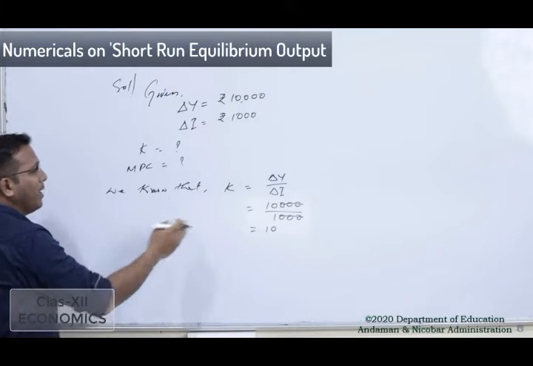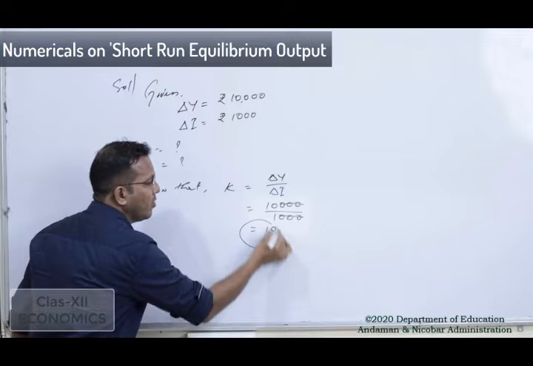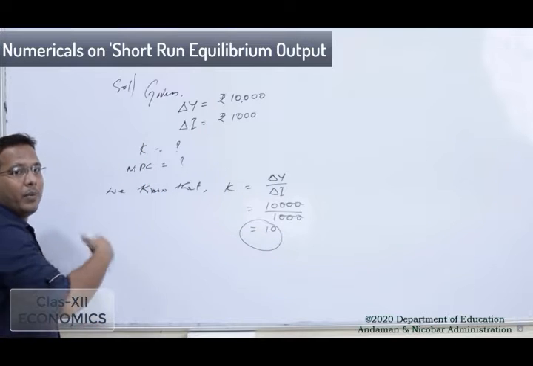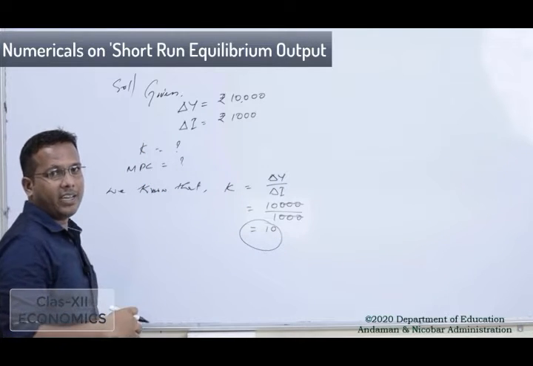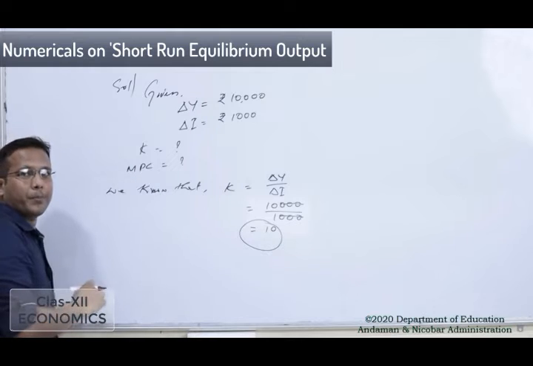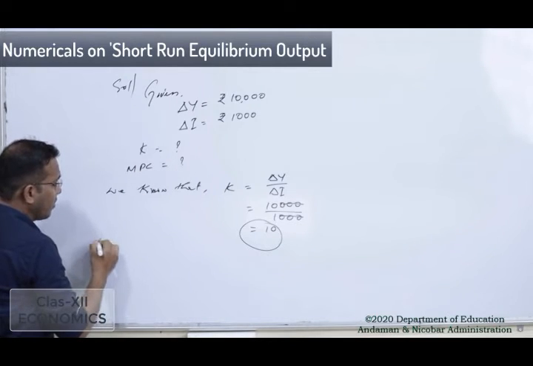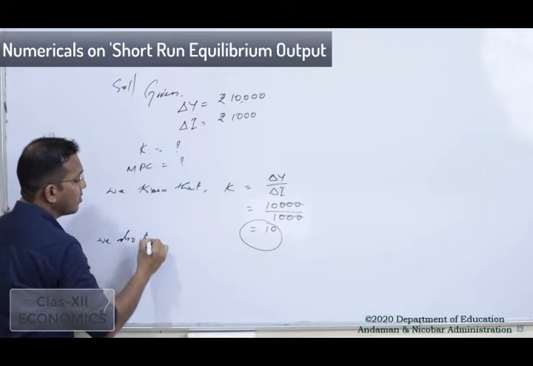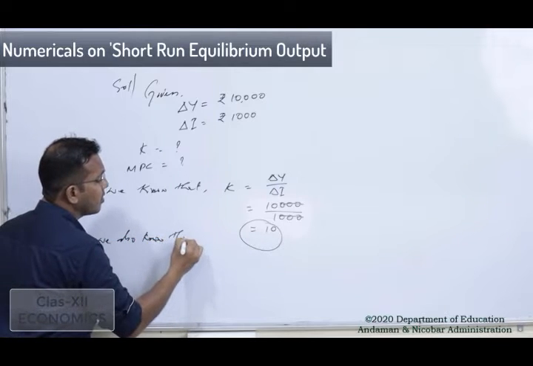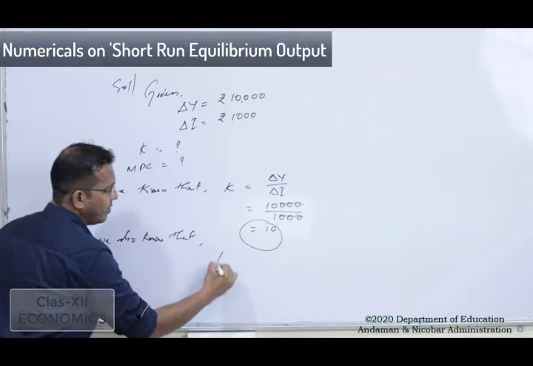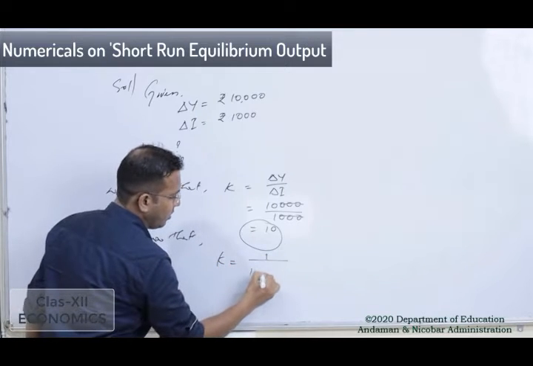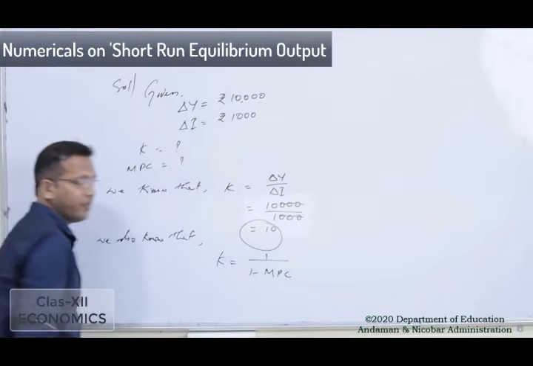So after getting the value of K, by the alternate formula of K we can get the value of MPC. So how can we get the value of MPC? We know that K is equal to 1 by 1 minus MPC.